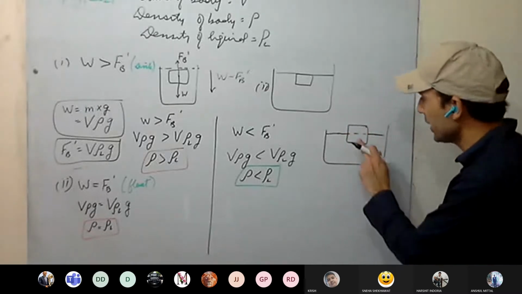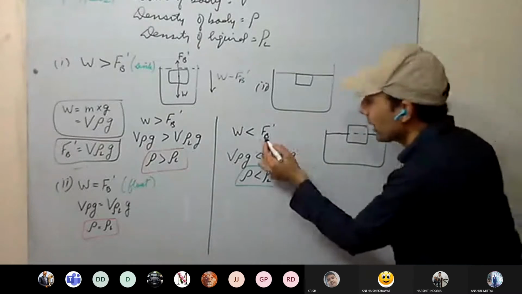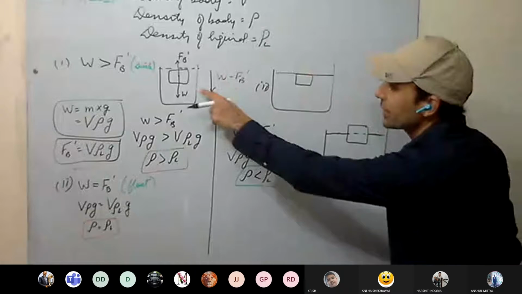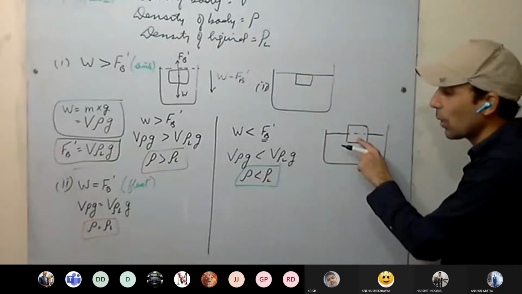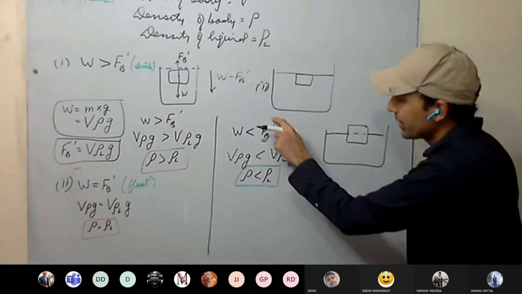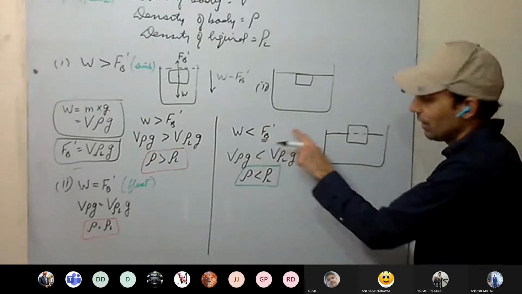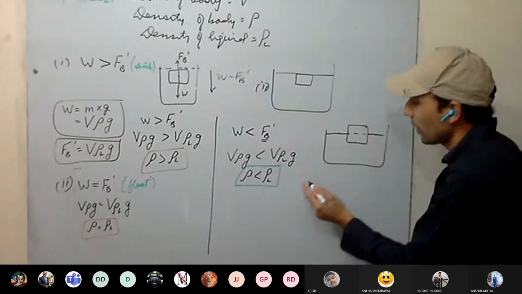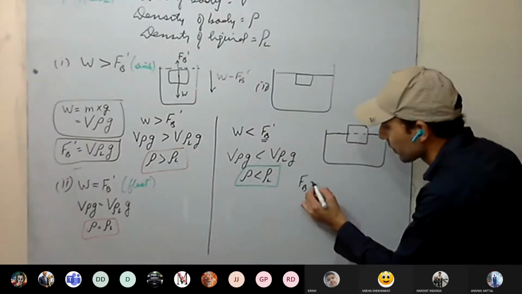Okay. Now see here. In this case, when does the maximum buoyant force act? When body is completely inside the liquid, immersed inside the liquid. Here, how much is the upthrust force acting? It is less than the maximum upthrust force. Why? Because what is upthrust force?